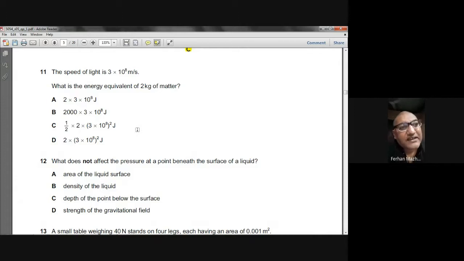M is taken in kg, so when you put the values, it will be 2 multiplied by (3 × 10^8) raised to the power 2. So D is the choice.